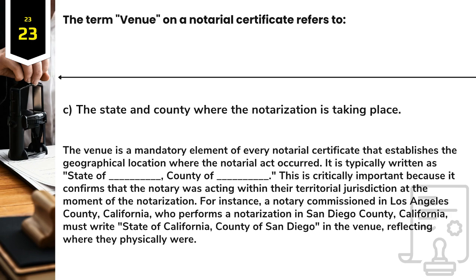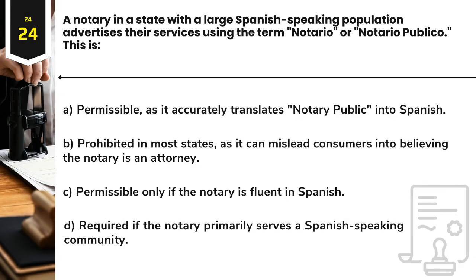This is critically important because it confirms that the notary was acting within their territorial jurisdiction at the moment of the notarization. For instance, a notary commissioned in Los Angeles County, California, who performs a notarization in San Diego County, California, must write "State of California, County of San Diego" in the venue, reflecting where they physically were.